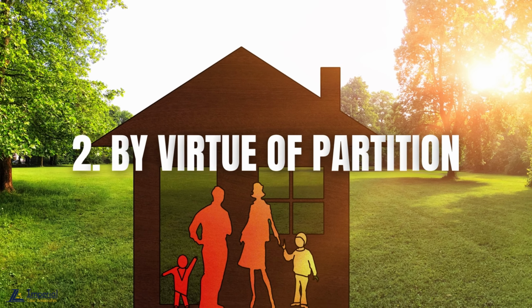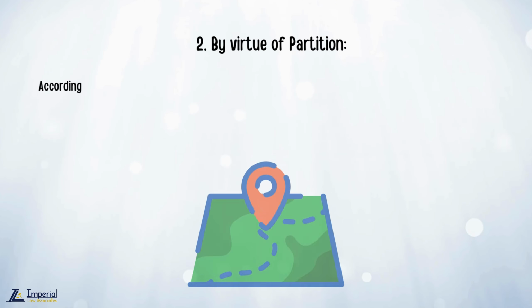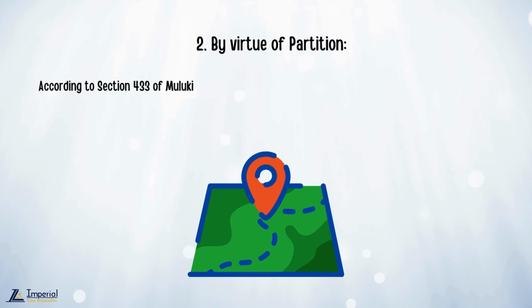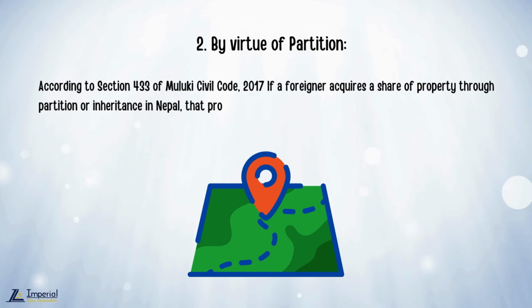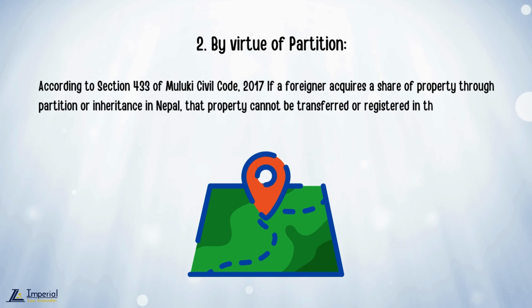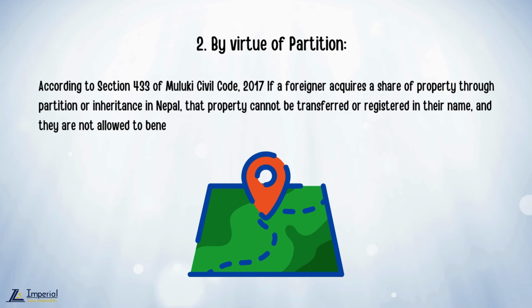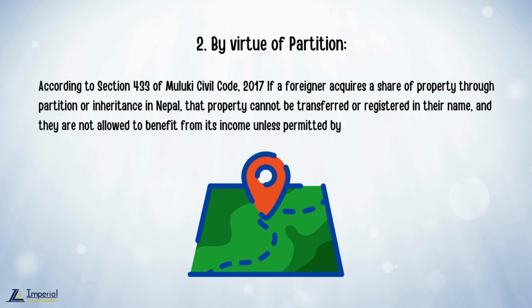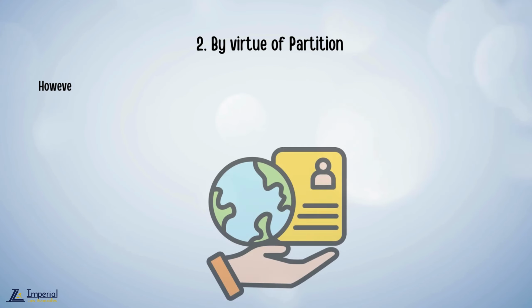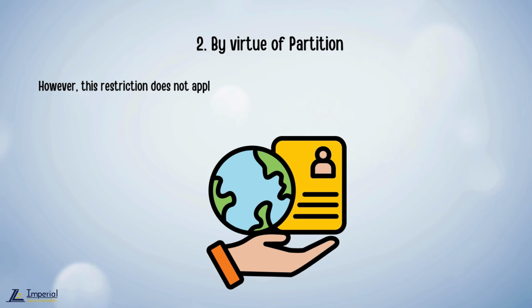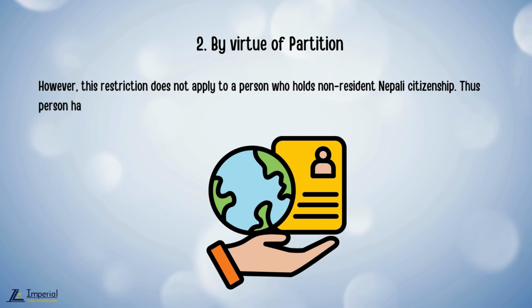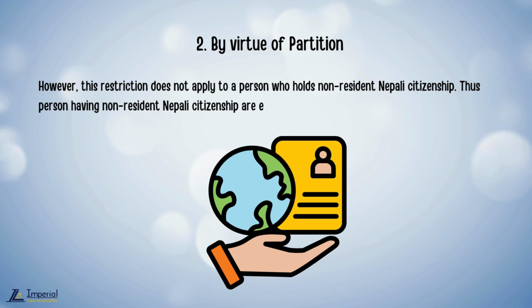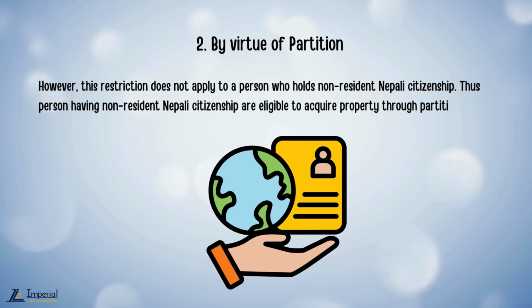Number 2. By virtue of partition. According to Section 433 of Muluki Civil Code 2017, if a foreigner acquires a share of property through partition or inheritance in Nepal, that property cannot be transferred or registered in their name, and they are not allowed to benefit from its income unless permitted by the government of Nepal. However, this restriction does not apply to a person who holds non-resident Nepali citizenship. Thus, persons having non-resident Nepali citizenship are eligible to acquire property through partition.